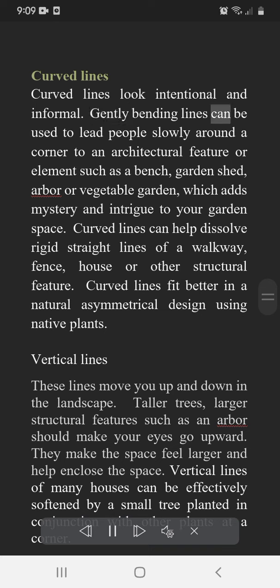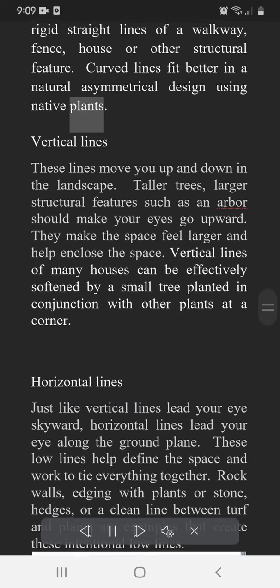Gently bending lines can be used to lead people slowly around a corner to an architectural feature or element such as a bench, garden shed, arbor, or vegetable garden, which adds mystery and intrigue to your garden space. Curved lines can help dissolve rigid straight lines of a walkway, fence, house, or other structural feature. Curved lines fit better in a natural asymmetrical design using native plants.